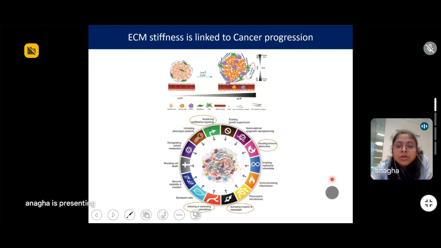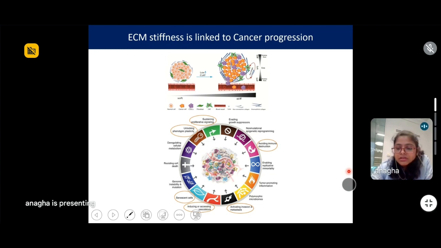If there is a stiff ECM, the immune cells are not able to reach the tumor. This is how the tumor cells avoid immune destruction. The ECM stiffness is also known to affect stem cell differentiation and stemness properties.